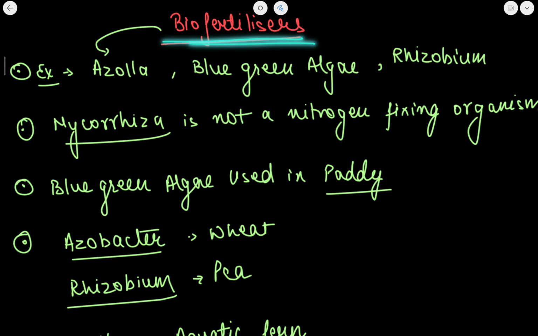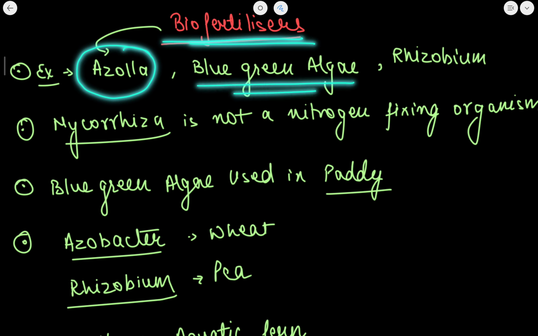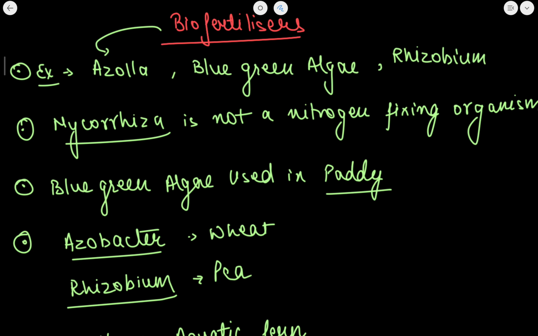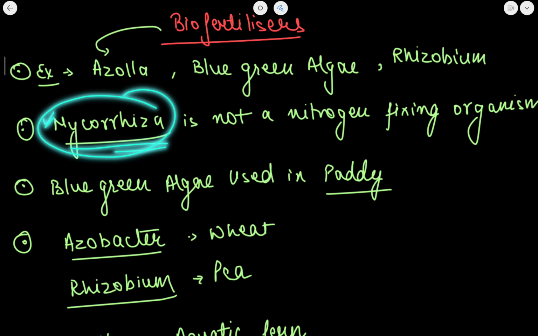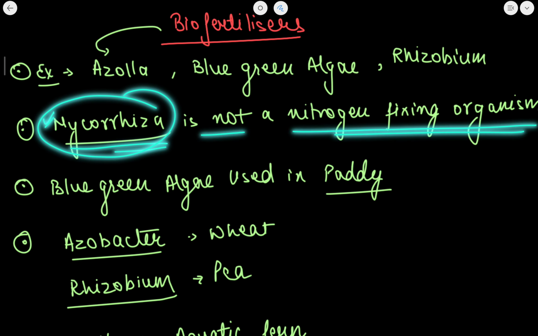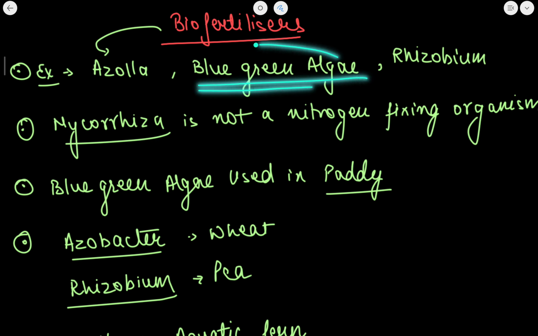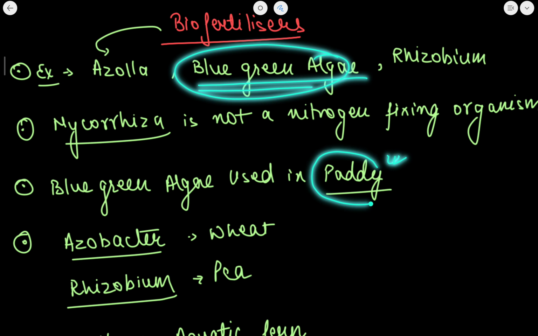Now some of the examples of biofertilizers are azolla, blue green algae and rhizobium. And this rhizobium is found in the roots and it has a symbiotic relation with the plant. Also mycorrhiza, just remember this कि mycorrhiza is not a nitrogen fixing organism. The blue green algae as a biofertilizer, it is used in paddy.